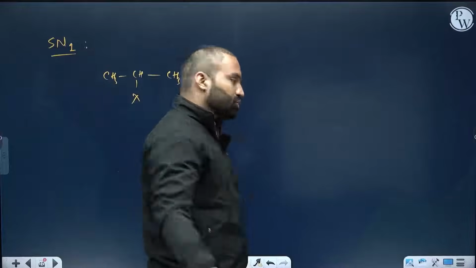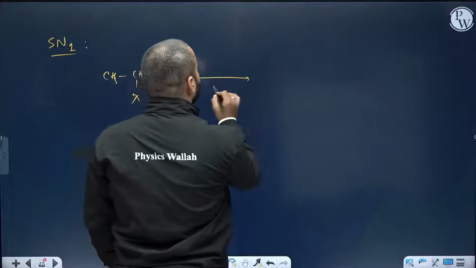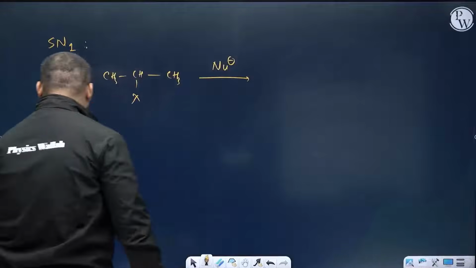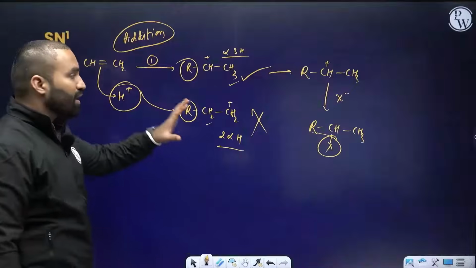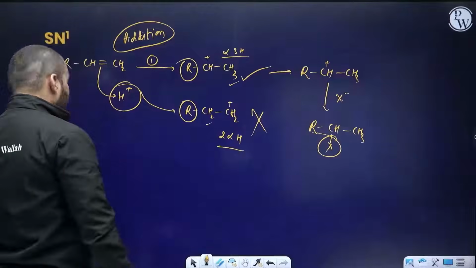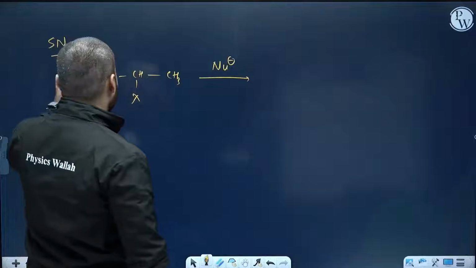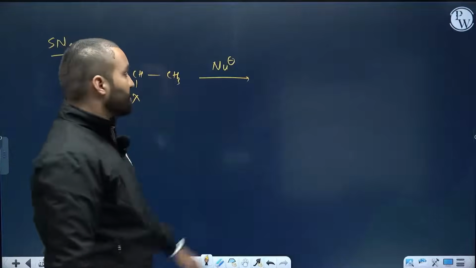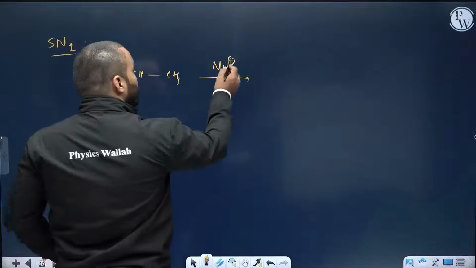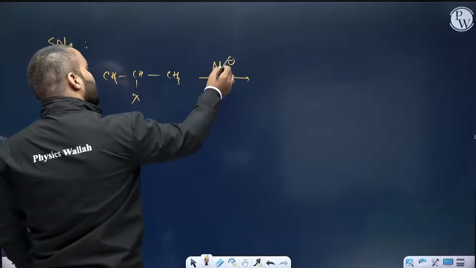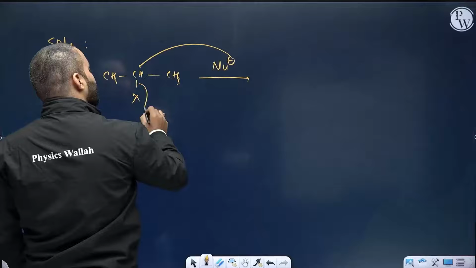I will be bringing in a nucleophile. See this reaction and this reaction, how different these two are. This is an addition reaction. This is not an addition. This is the reaction that has a background of SN1 or SN2, nucleophilic substitution reaction. So nucleophile is substituting this X here. So nucleophile comes here and kicks it away.